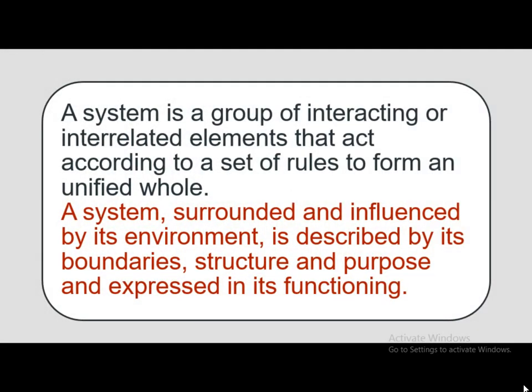System is a group of interacting or interrelated elements that act according to a set of rules to form a unified whole. A system surrounded and influenced by its environment is described by its boundaries, structure, and purpose, and expressed in its functioning.